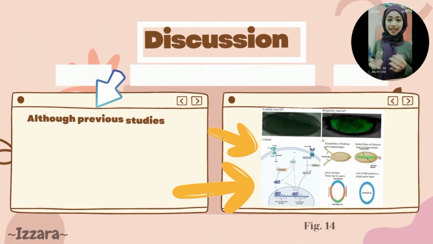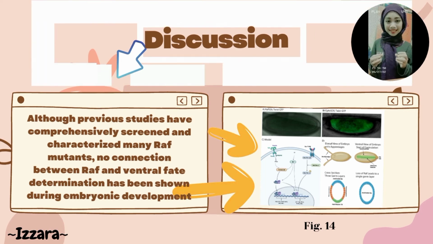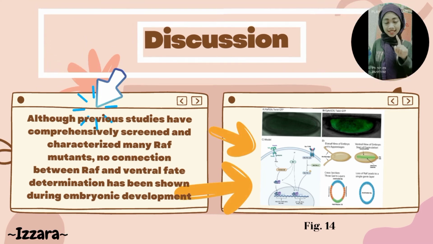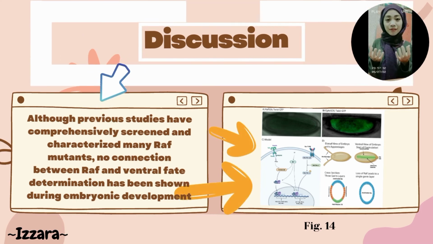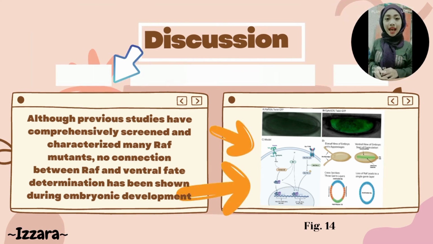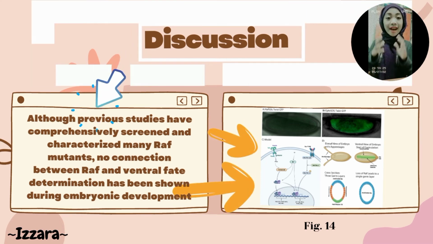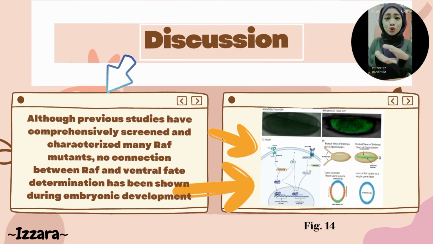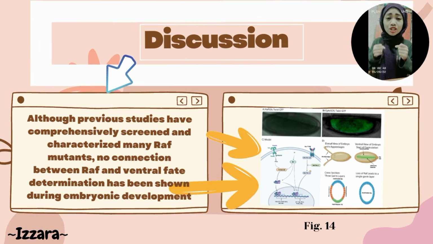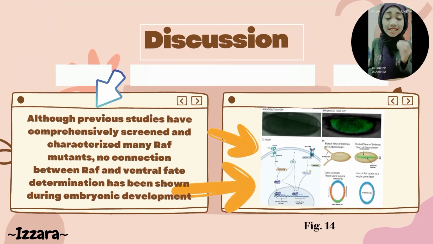Today I would like to explain the discussion. Although previous studies have comprehensively screened and characterized many RAF mutants, no connection between RAF and ventral fate determination has been shown. Scientists applied a modern screening technique where a series of mutations were made and characterized through whole genome sequencing, and found a strong mutation in RAF that leads to a complete loss of ventral structure.